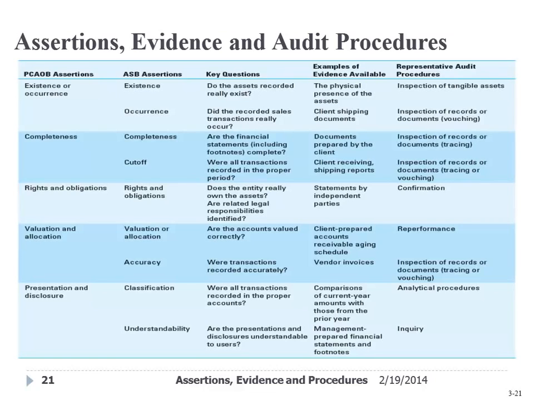So why wouldn't I go from the shipping documents back to the sales journal? Why wouldn't that make sense? Why am I not starting with the shipping document to test occurrence? If I'm concerned about overstatement.